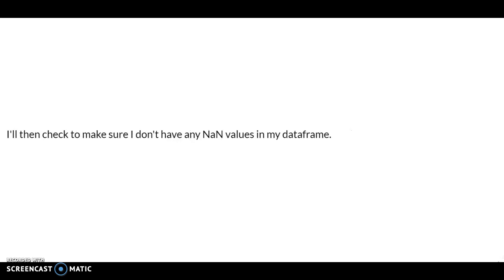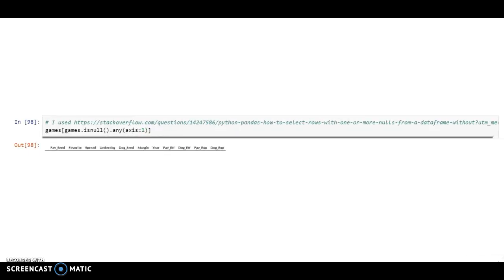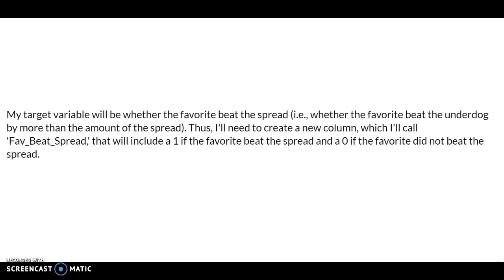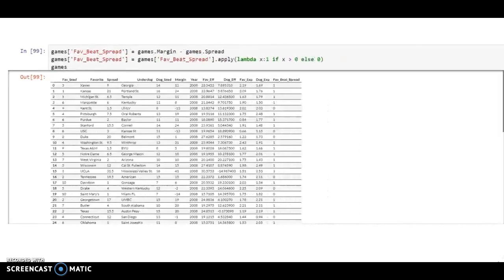I checked to make sure I did not have any null values in my data frame. I created a new column for my target variable that included a 1 if the favorite beat the spread and a 0 if the favorite did not beat the spread.